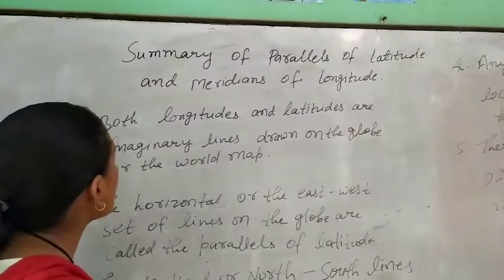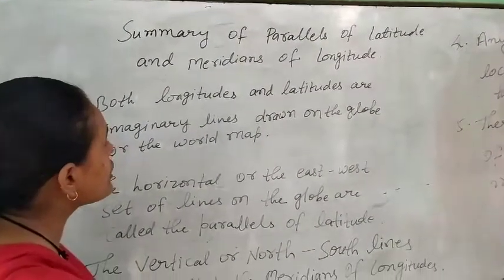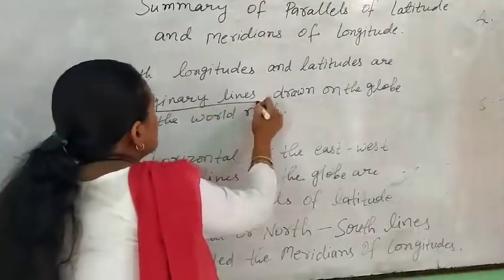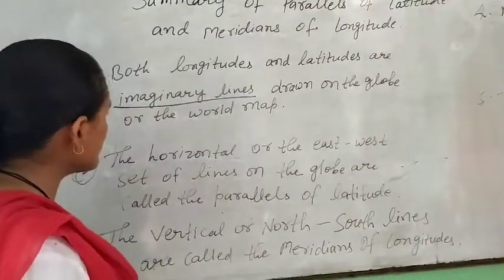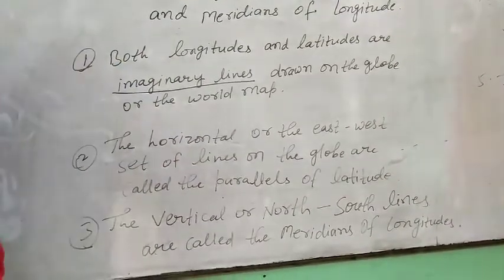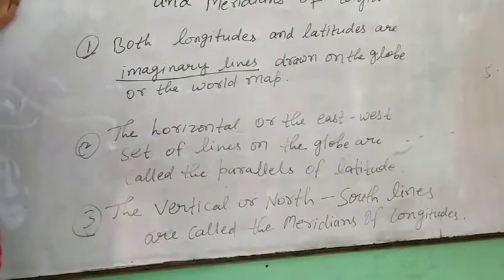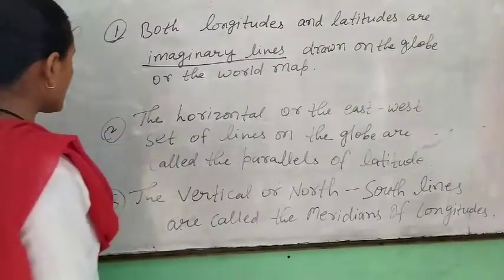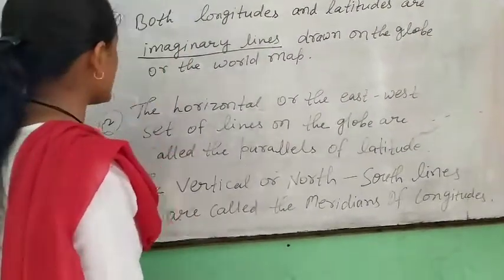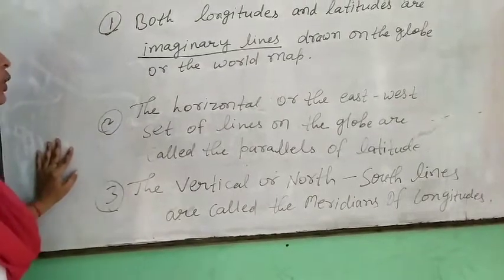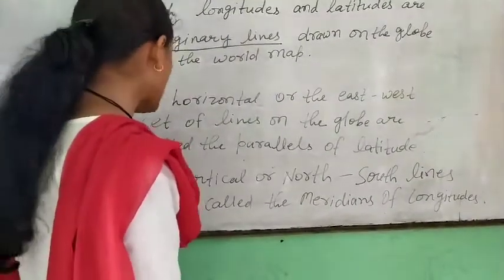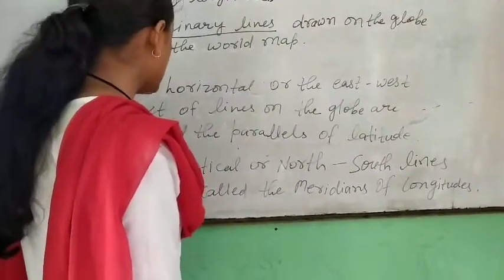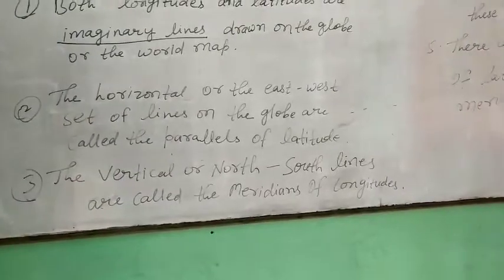Summary of parallels of latitude and meridians of longitude. First, both longitudes and latitudes are imaginary lines drawn on the globe or the world map. When we see the world map, some lines are imaginary lines. Second, the horizontal or east-west lines on the globe are called the parallels of latitude. Third, the vertical or north-south lines are called the meridians of longitude.